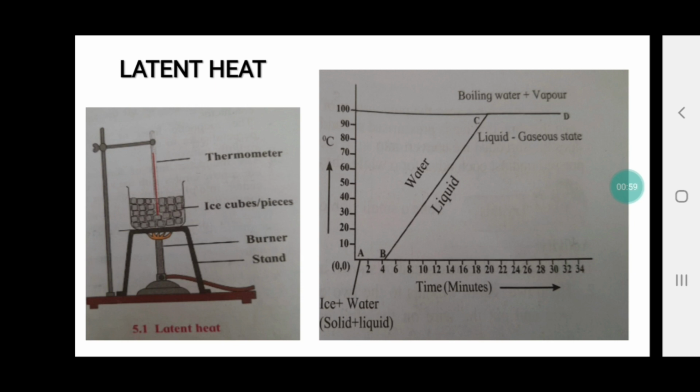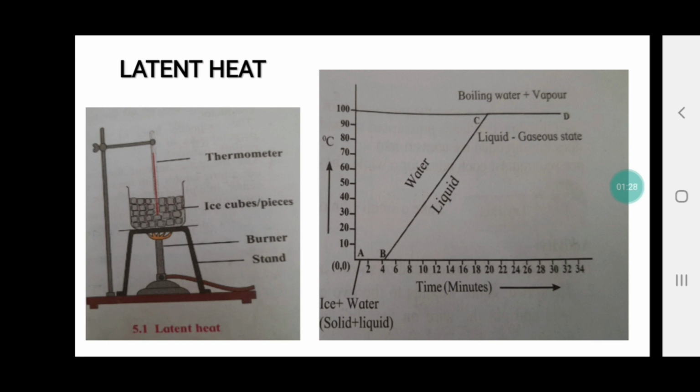Okay, at 0 degrees Celsius, after 1 minute, the temperature will be 0 degrees only. After 4 minutes, 5 minutes, the temperature will still be 0 degrees. So here the temperature is remaining constant though the heat is provided through the burner. Though the heat is provided through the burner, the temperature of the setup remains constant.